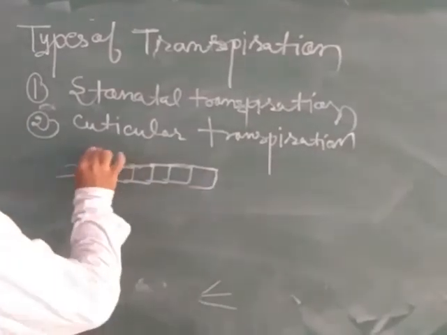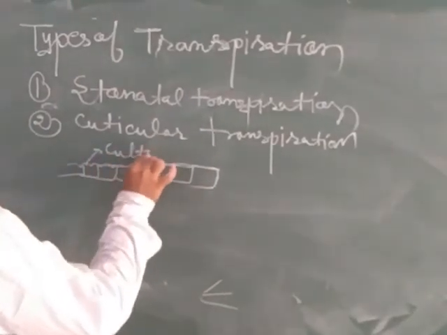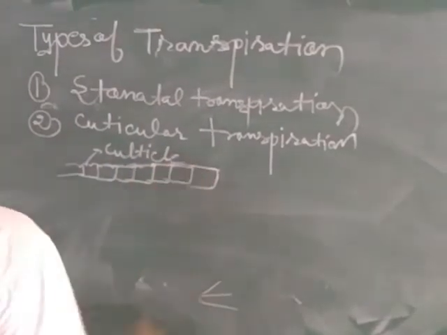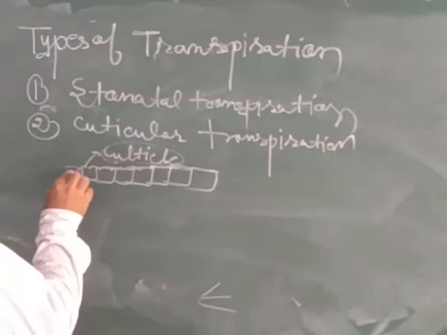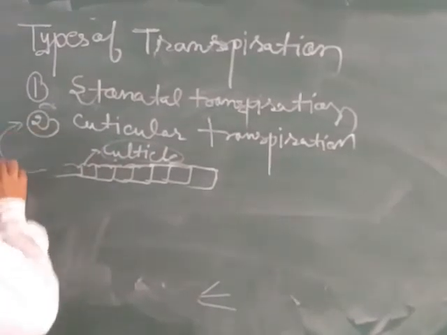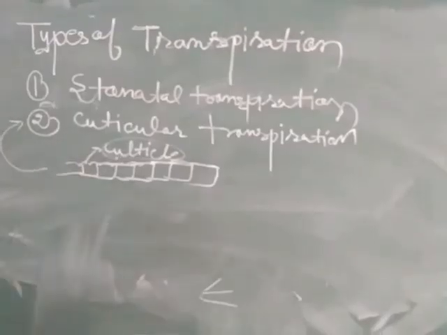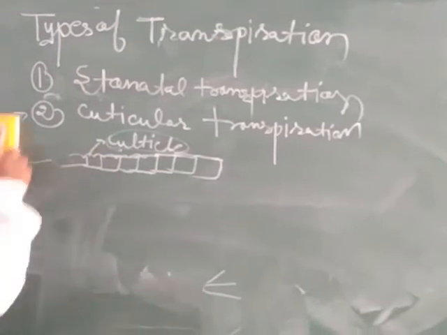The cuticle prevents the loss of water, but some loss of water still takes place through the cuticle, the outermost covering of leaves or stem. This is called cuticular transpiration.